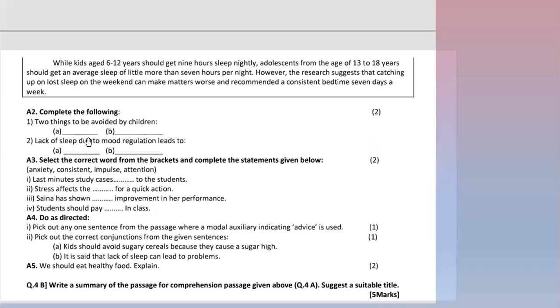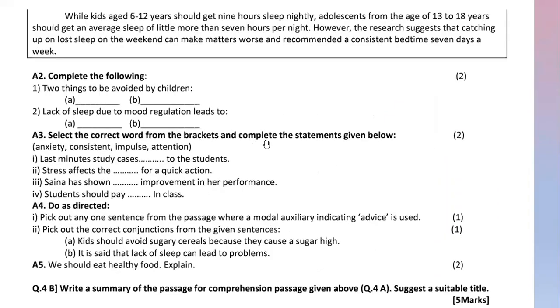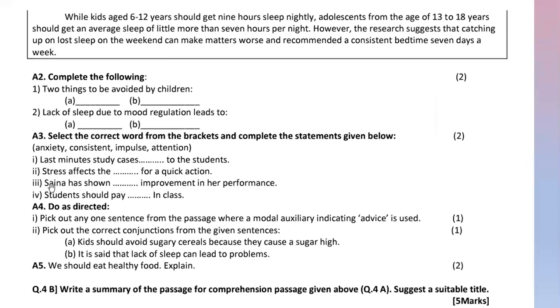Let's see. Select the correct word from the brackets and complete the statements given below. These words are from your passage and you have to use these words in your sentence. So words are anxiety, consistent, impulse and attention. Now children, these sentences are not from your passage. ये passage में से sentence नहीं दिया गया है, but these words are from the passage. तो आपको sentence को comprehend करके ये वर्ड्स कहाँ पर फिट बैठ रहा है, कहाँ पर उसका अप्रोप्रिएट मीनिंग फॉर्म हो रहा है, आपको वो सेंटेंस लिखना है.